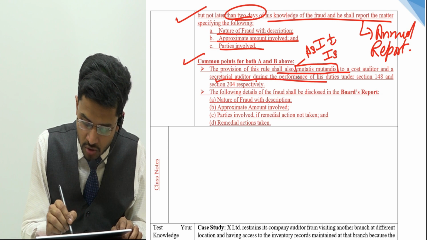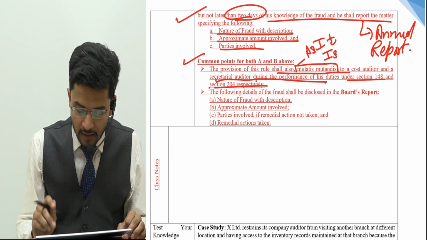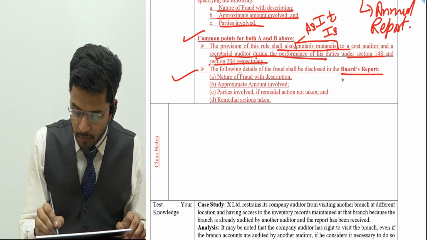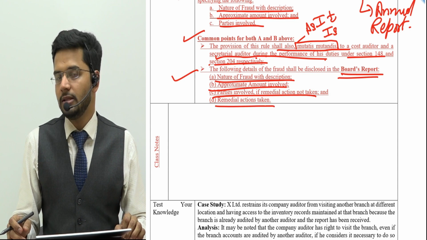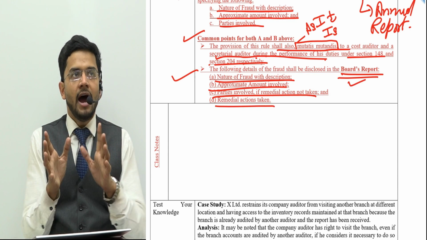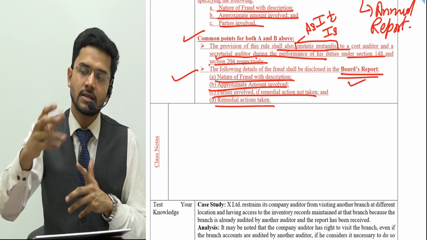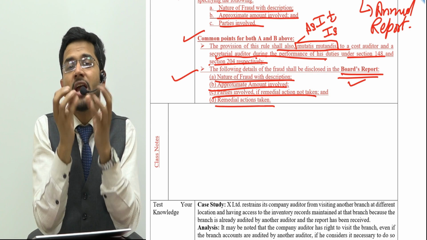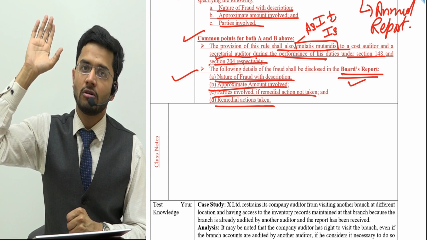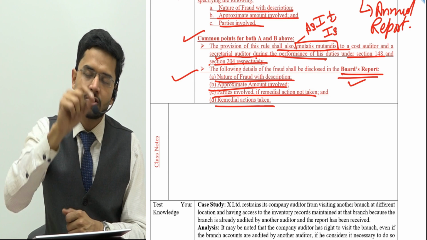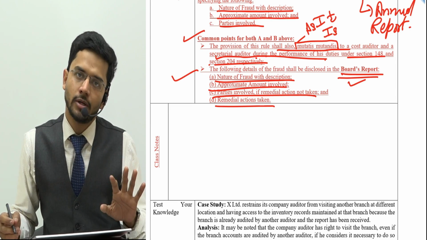So secretarial auditors are also required to fulfill these 60-day criteria, and the cost auditors are also required to fulfill this criteria. The following details of fraud shall be disclosed in the board's report: nature of fraud, approximate amount, parties involved, and remedial actions taken. All these things are to be disclosed in the board's report. Because, guys, we are not informing the ministry, and that is okay. Why? Because the Companies Act is not requiring us to, but at least the shareholders should be made aware. So whether you inform the ministry or not, whether the fraud is above 1 crore or not, you should disclose the details about this fraud in the board report so that shareholders are aware of it.